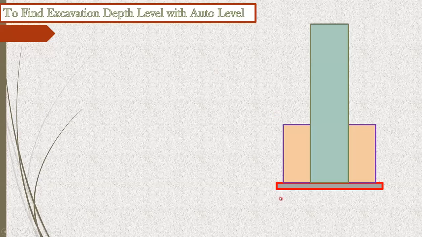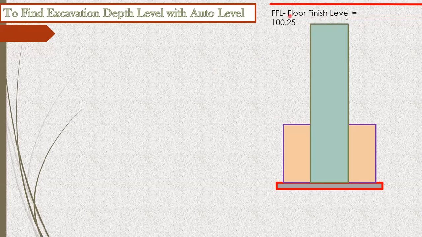Now I want to find the excavation depth level with the help of the auto level. How do I do that? Usually, whenever we work in a construction project, they are going to give us something called the floor finish level. That is the finishing level. Again, this will be mentioned in the structural drawing.